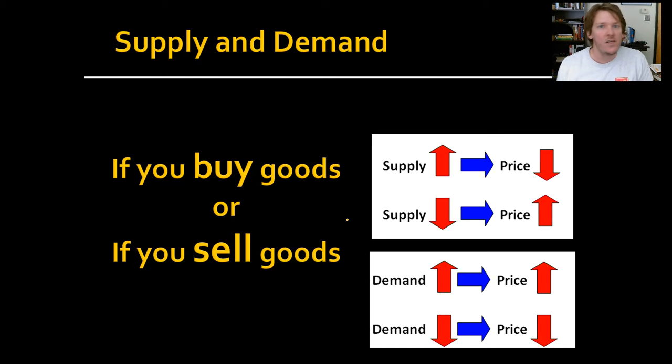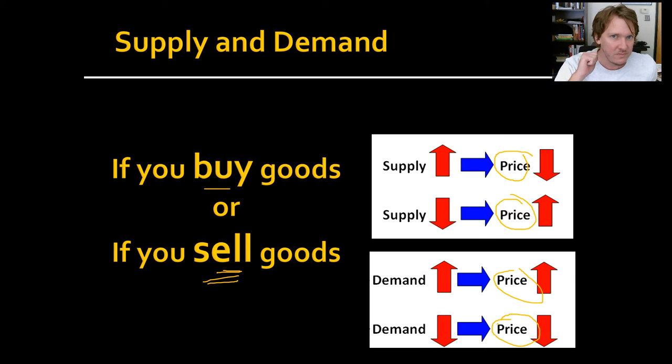If you're running a business, or if you're simply a consumer, if you buy things, it would behoove you, it would be good for you, to understand how the price went. Why is the price low? Why is the price up? Why is the price down? If you understand these rules, you can be a good consumer and save money, because you can start to predict what prices will be in the future.